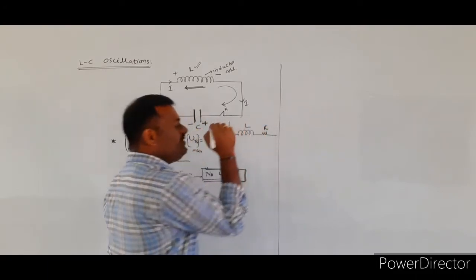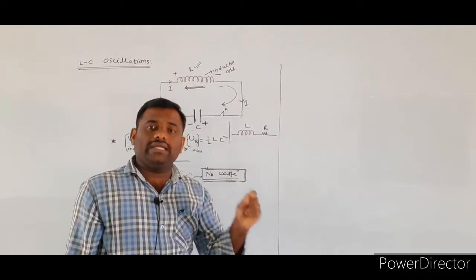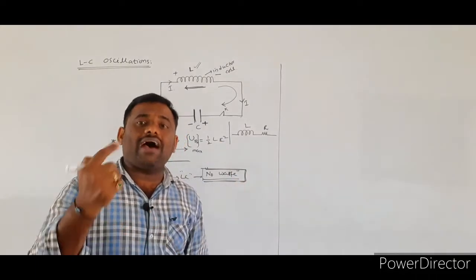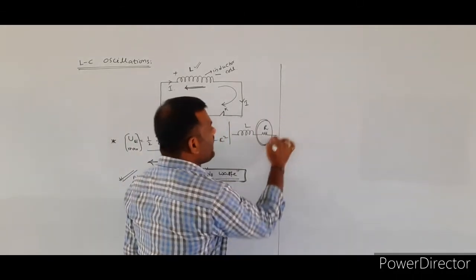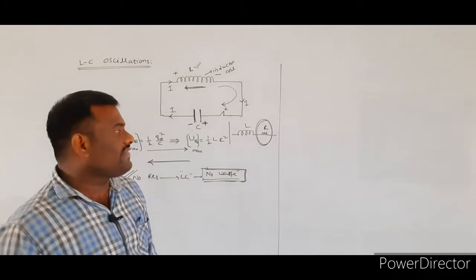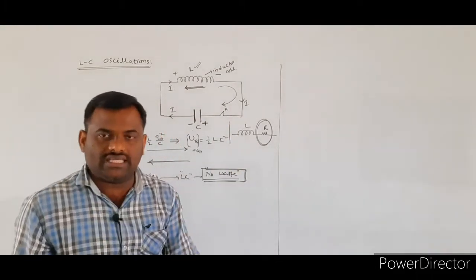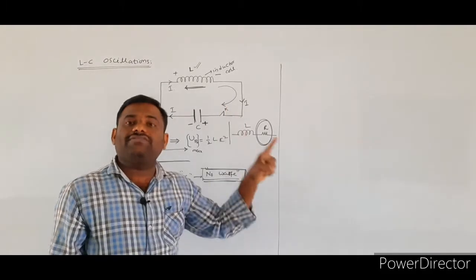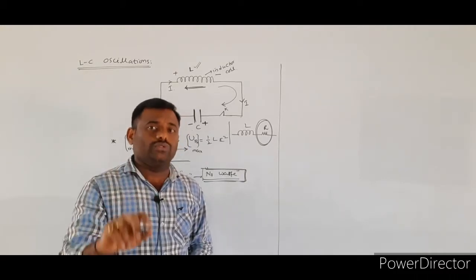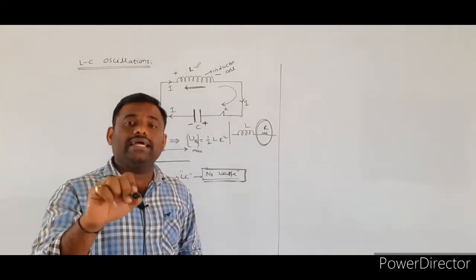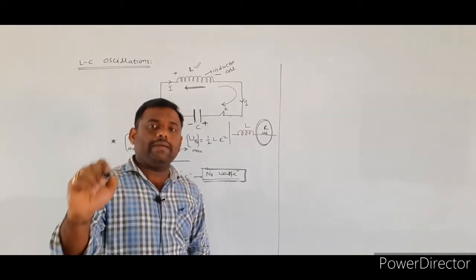If you take any inductor coil, the inductor itself has some finite resistance value. Due to this finite resistance, some energy will be wasted in the form of heat energy, so the LC oscillations magnitude gradually decreases. Finally, they die out.